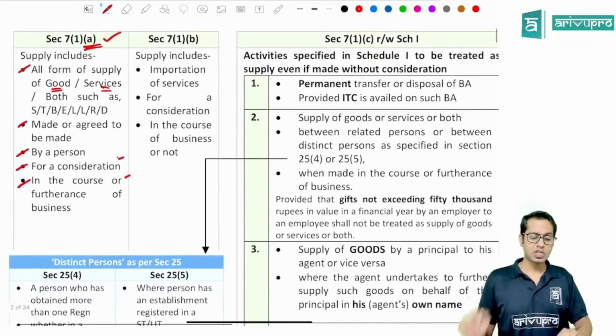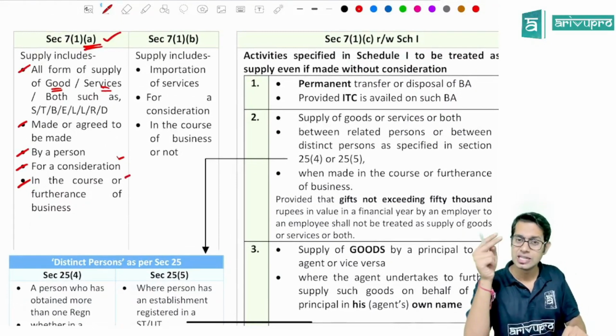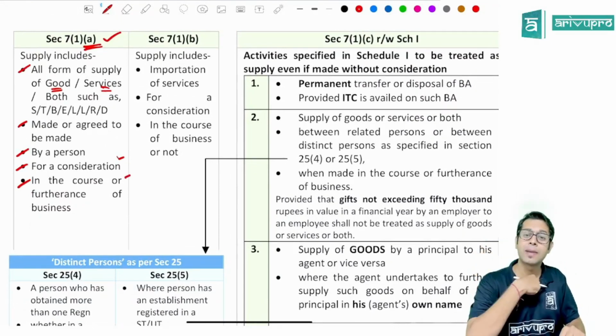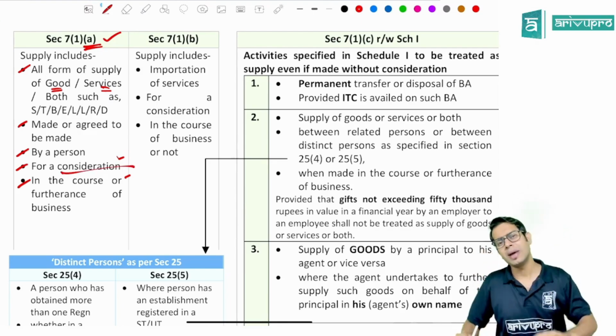Okay, section 7 subsection 1 clause A says supply includes all forms of supply of goods or services or both, such as sale, transfer, barter, exchange, lease, license, rental, disposal, made or agreed to be made by a person for a consideration in the course or furtherance of business. Sir, what do you mean by consideration, sir?